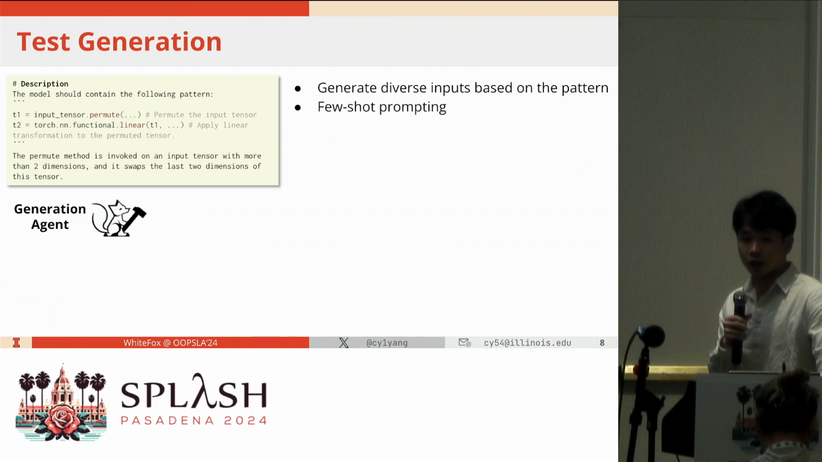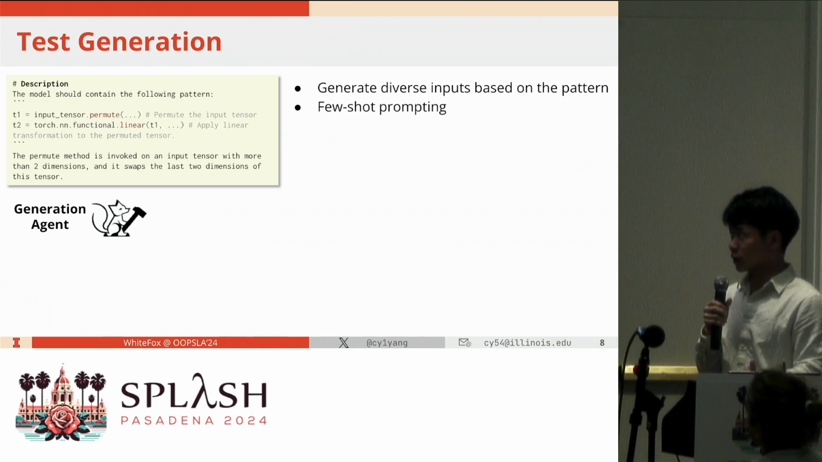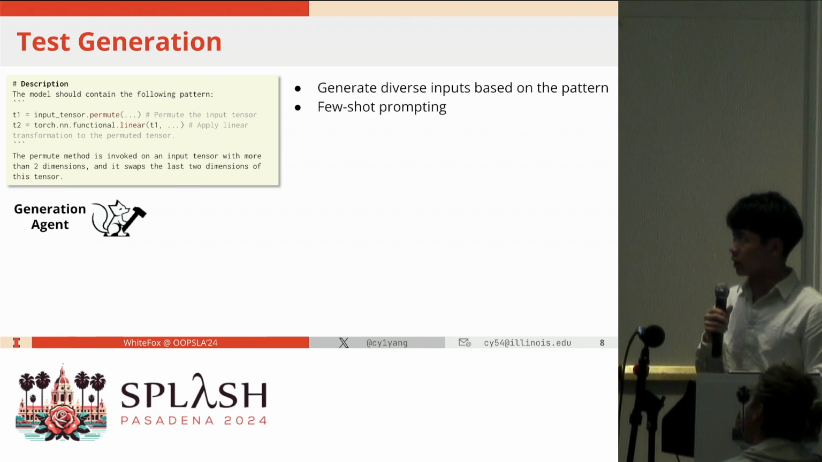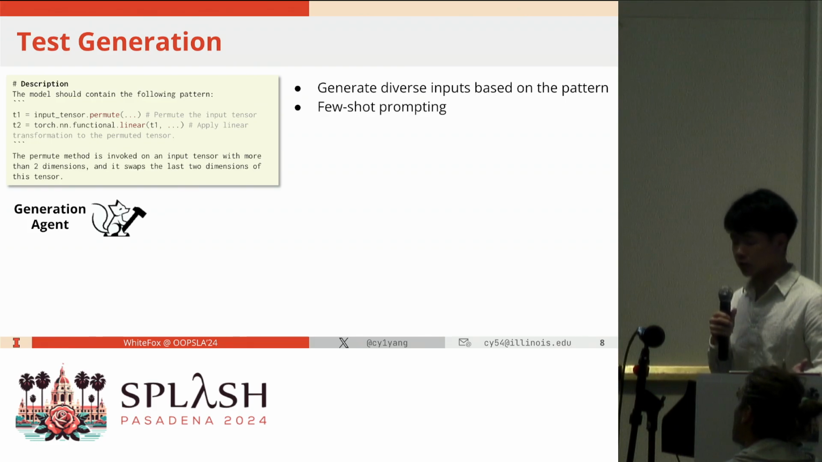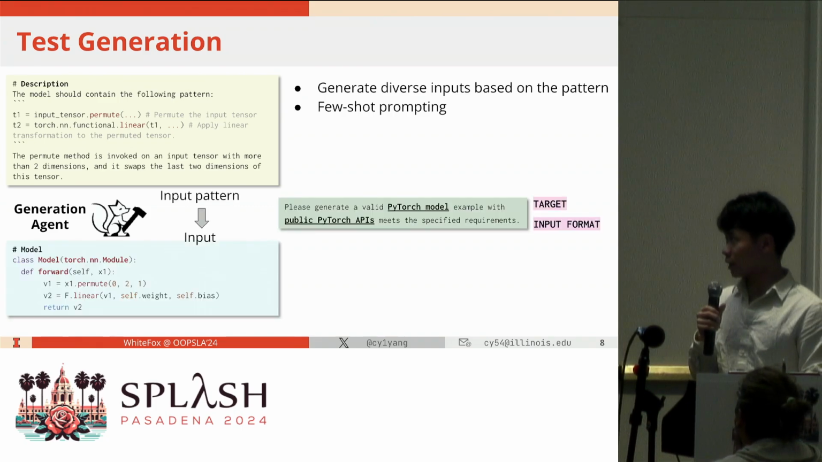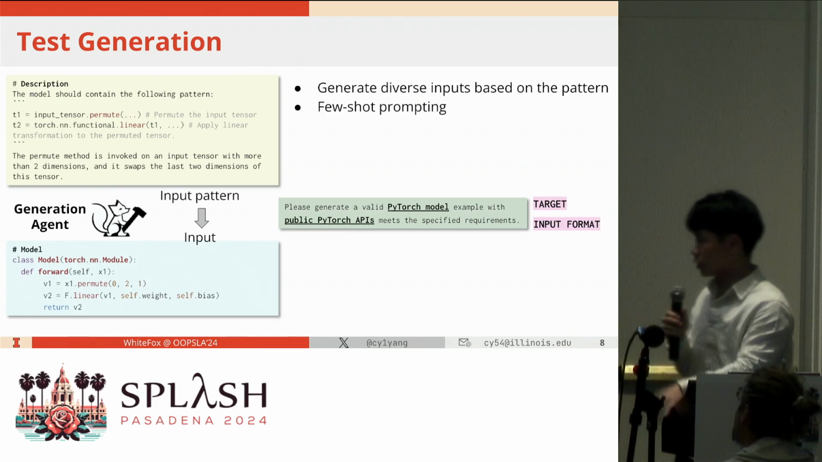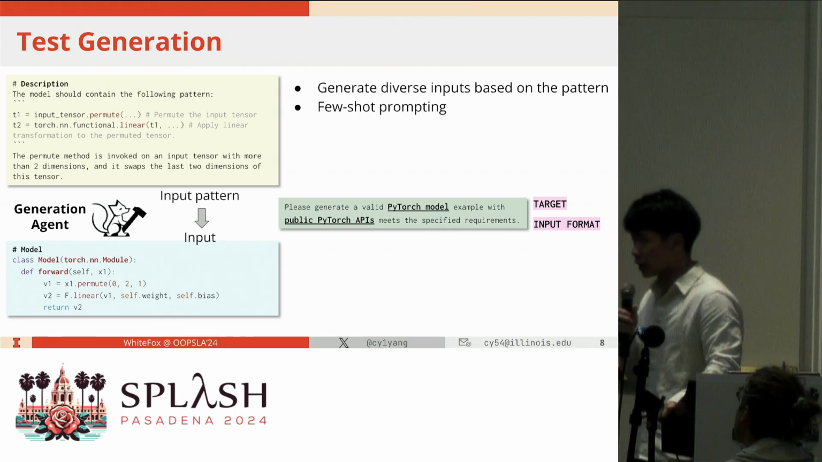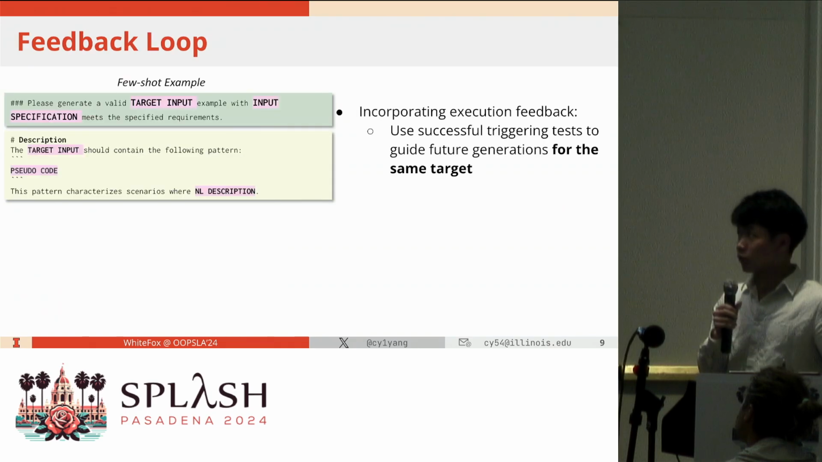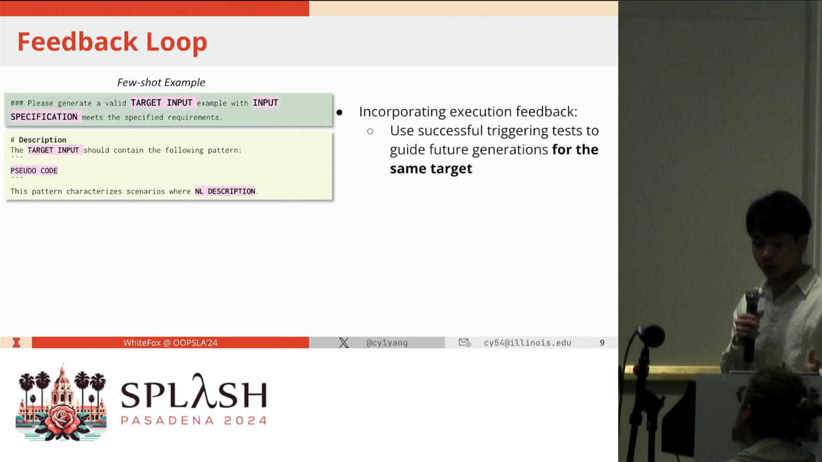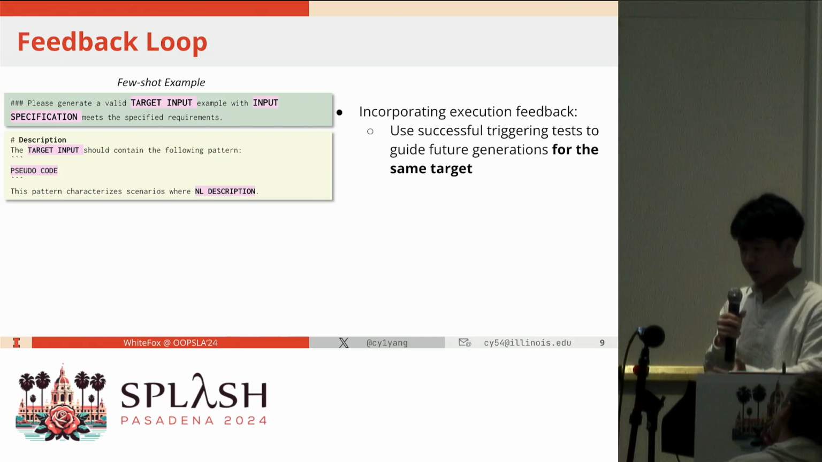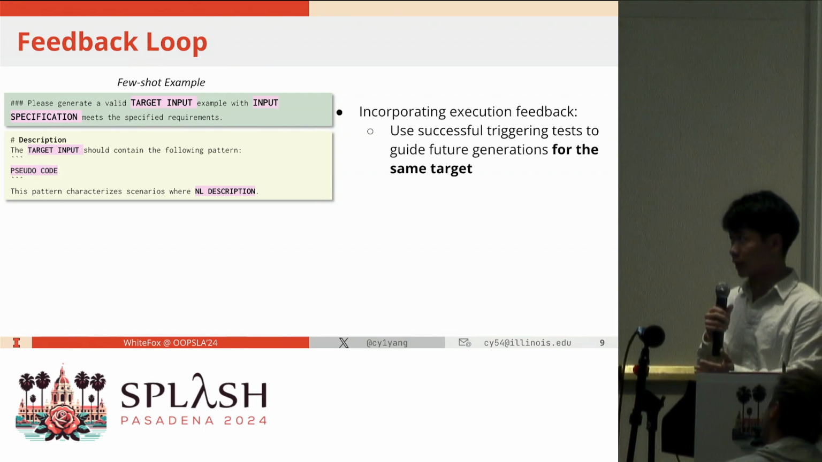And after that, we will generate various and diverse tests following the requirements to trigger the target optimization. Similarly, we use another model-based generation agent with visual prompting to do this task. You can see that following the description, the agent is expected to generate a PyTorch model for this specific example. And after that, when the newly generated test indeed triggers the optimization, we will collect it and use it as a candidate fusion example for future test generation.